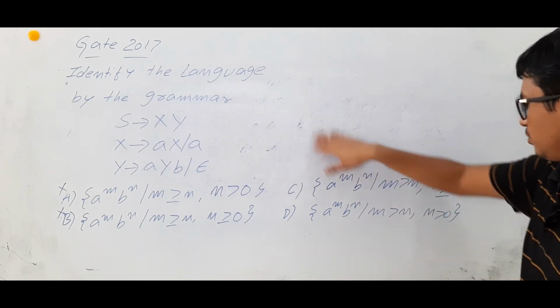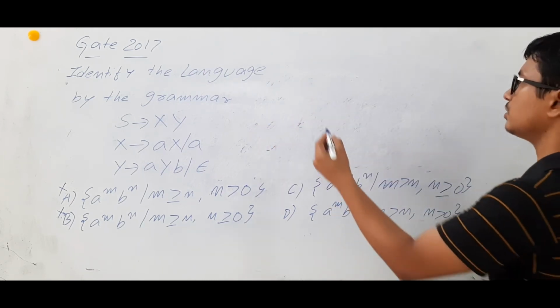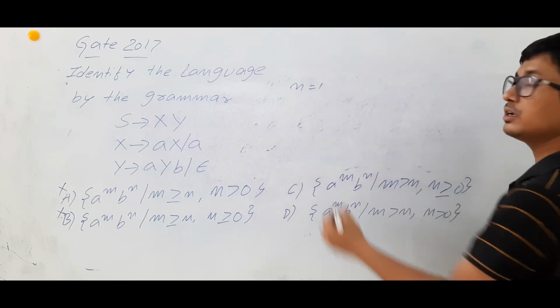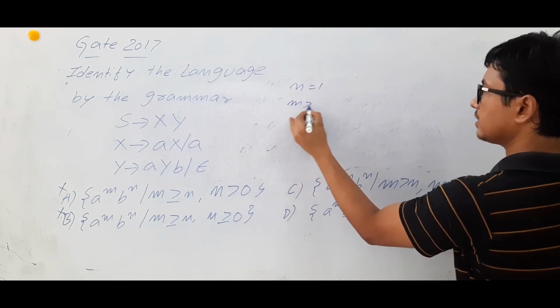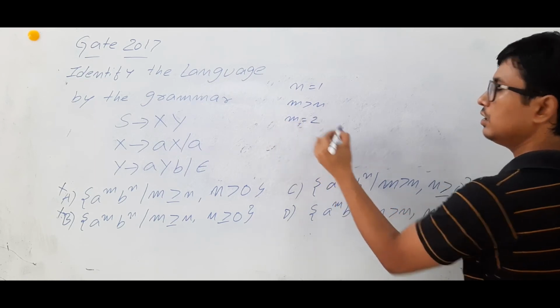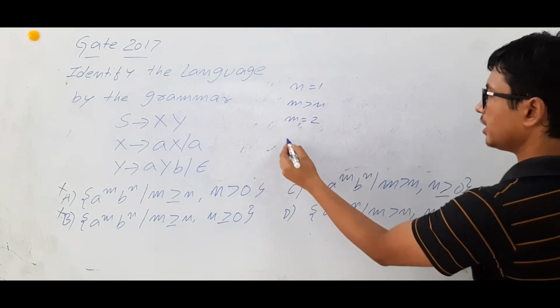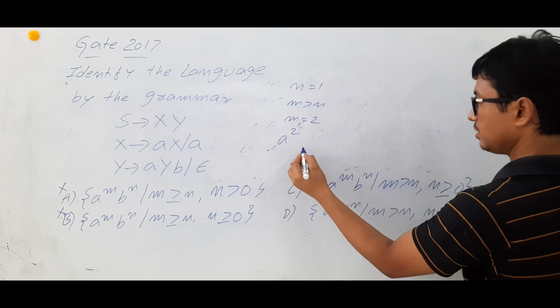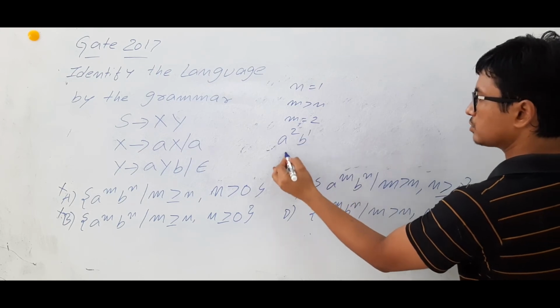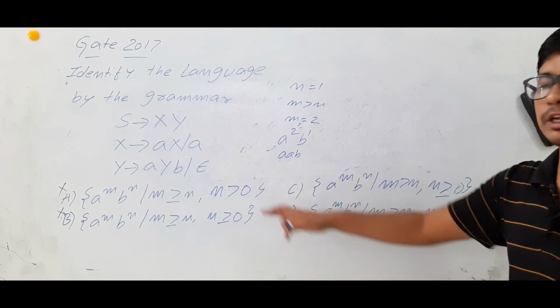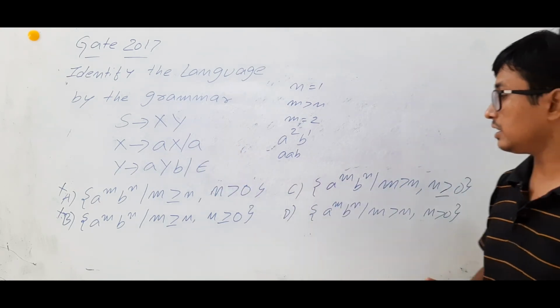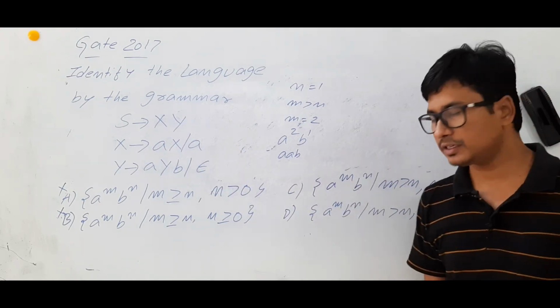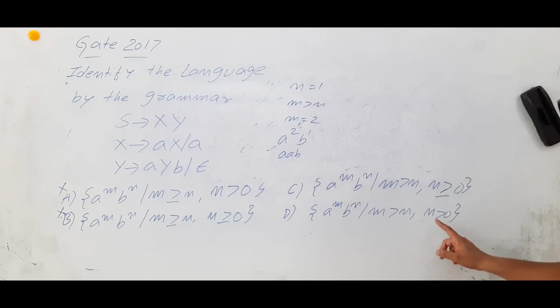Option D is saying what? n is greater than 0. Now let me take n value equal to 1. m is greater than n, so m value is equal to 2. Now a power 2, b power 1, so AAB can be generated. Just now we have seen AAB is generated. So you may think that option D is also correct, but see this point again clearly. n value is greater than 0.